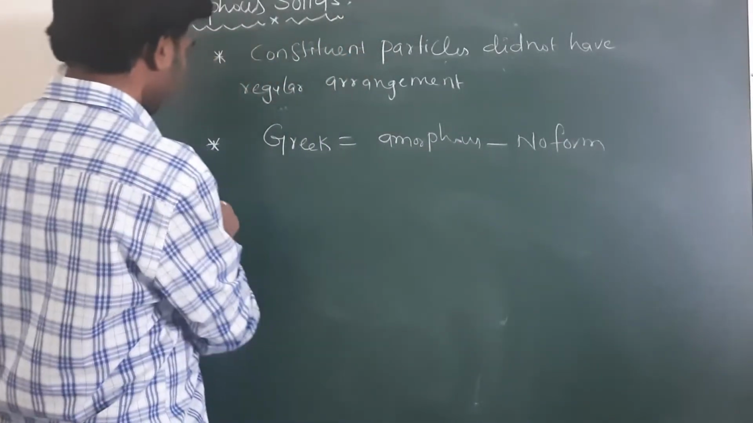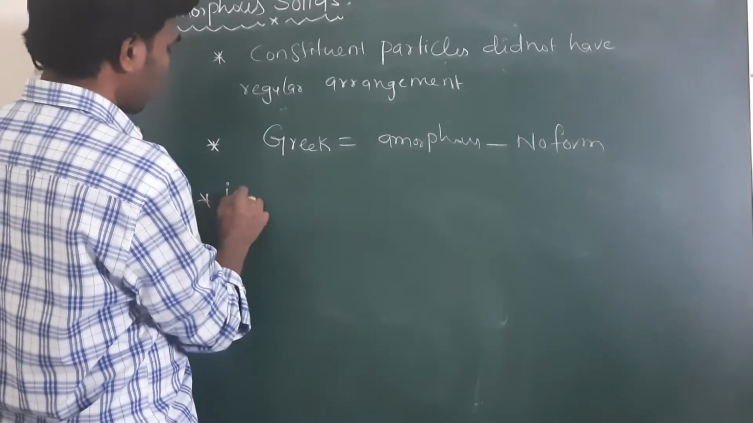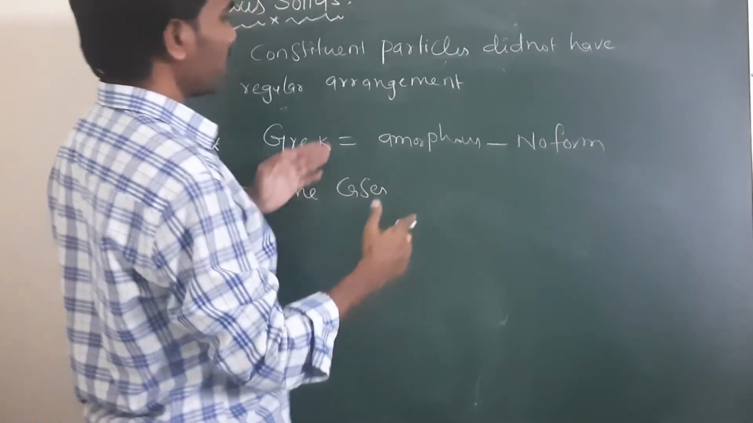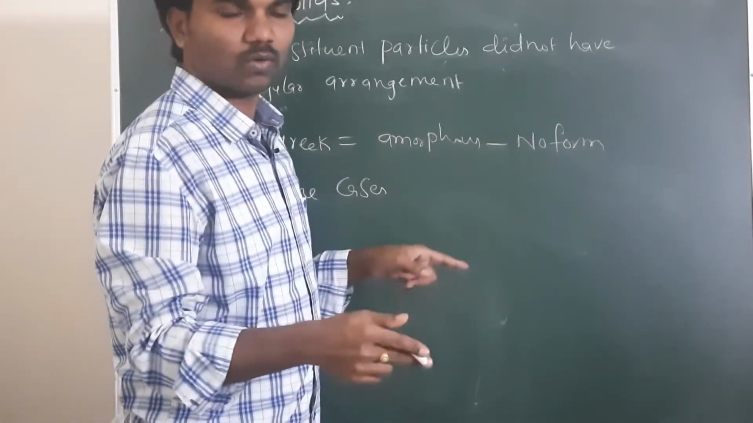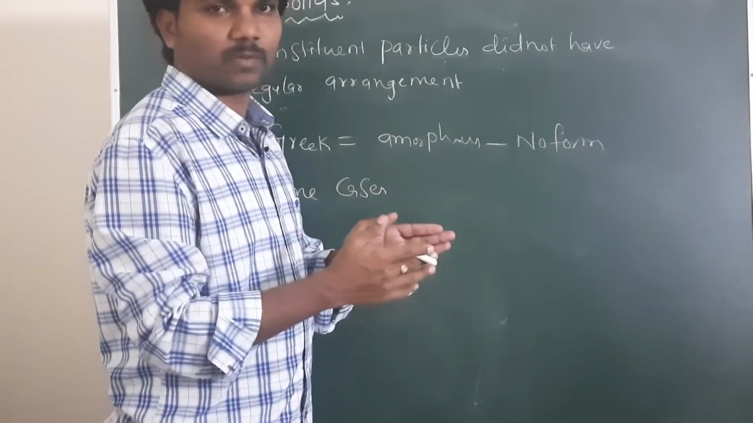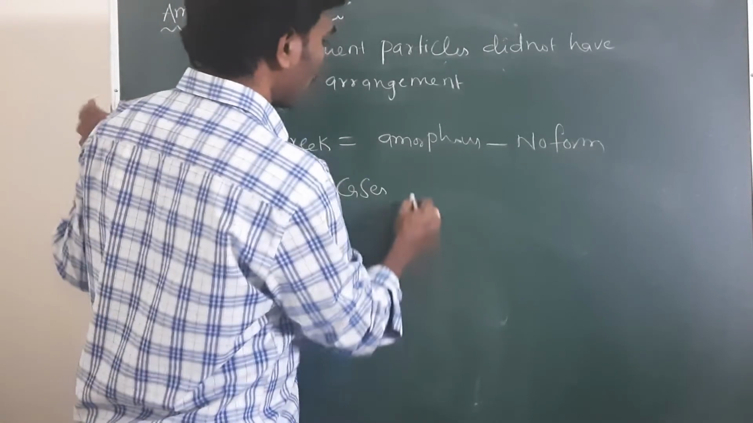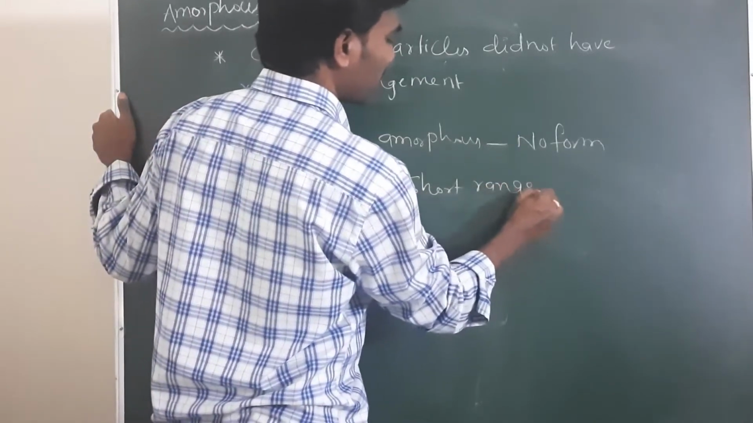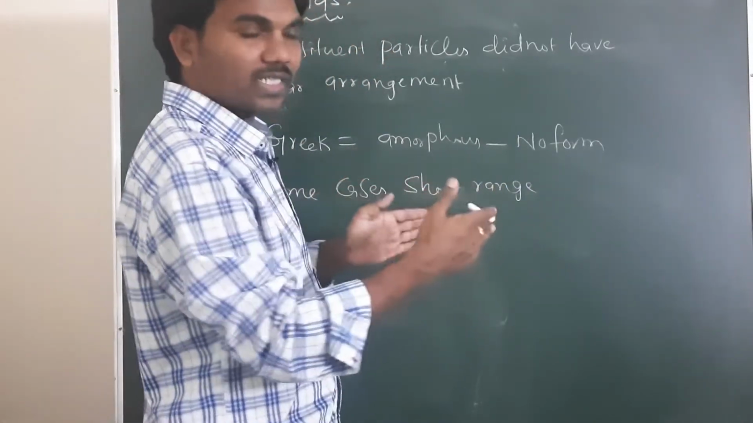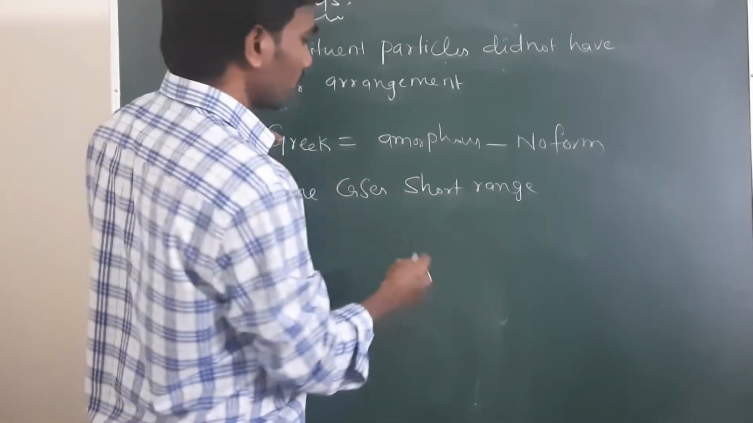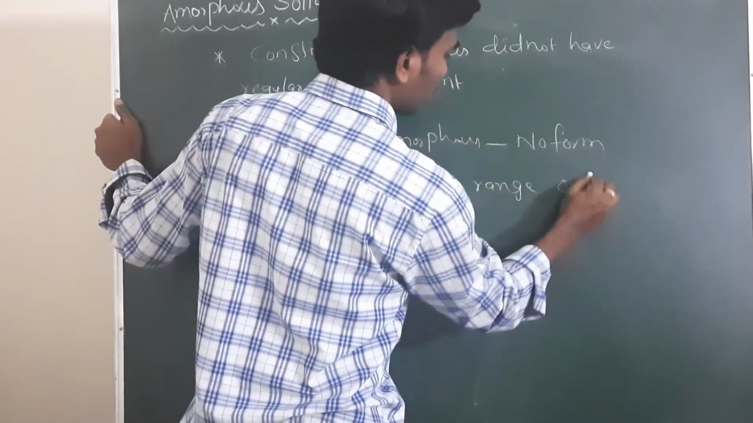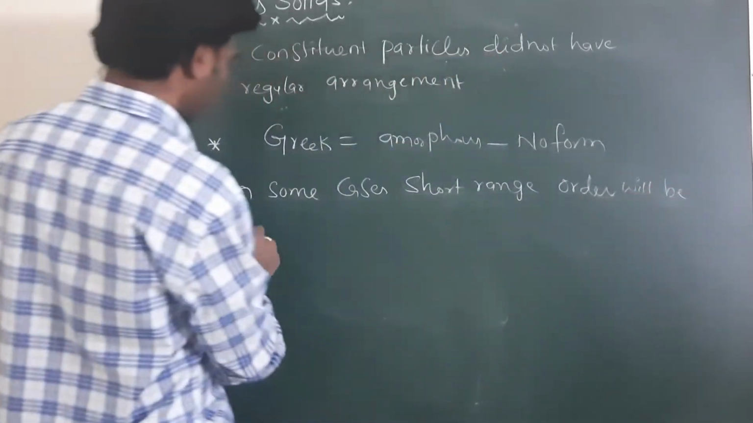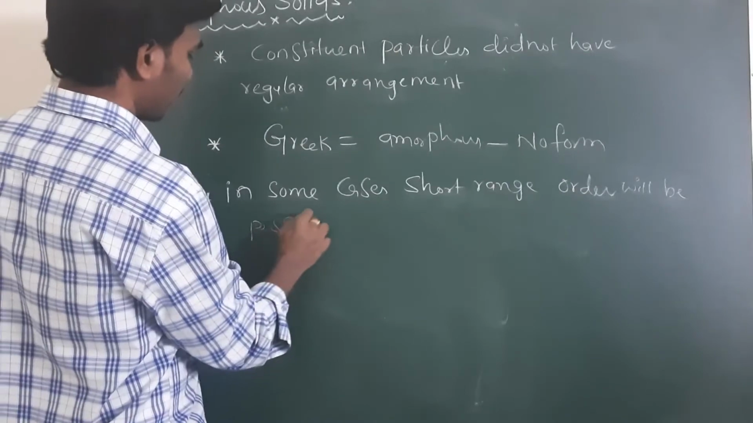But in some special cases, up to a short range, long range order will not be there throughout, but some short range order will be there. Short range order means some regular order appears up to a short distance. So short range order will be possible.